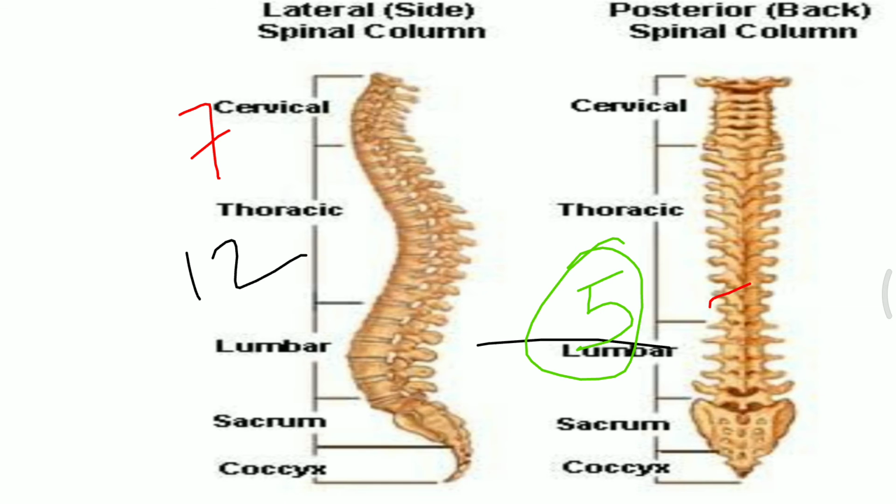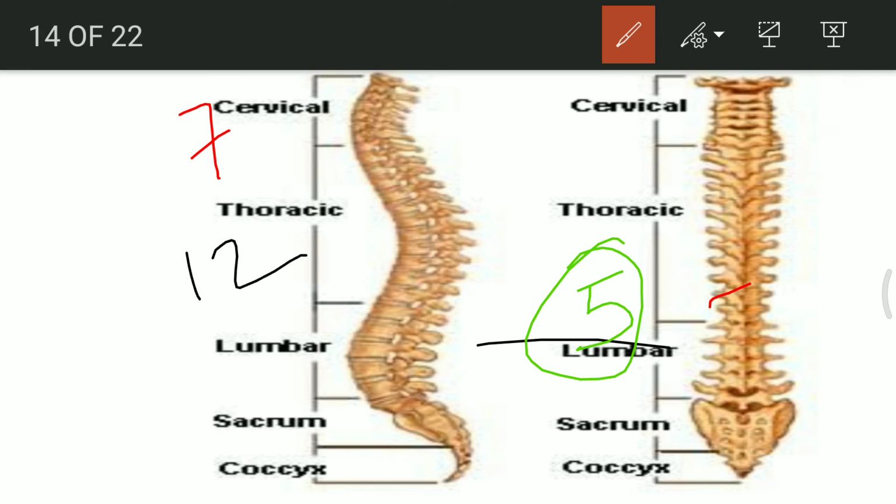And the tail part, the coccygeal vertebra, consists of four. Again, I should mark: the sacrum consists of five vertebra, and the coccyx consists of four vertebra. It is the vestigial part, the tailbone, and it is curved and triangular at the end. The end portion, you can see, is triangular.